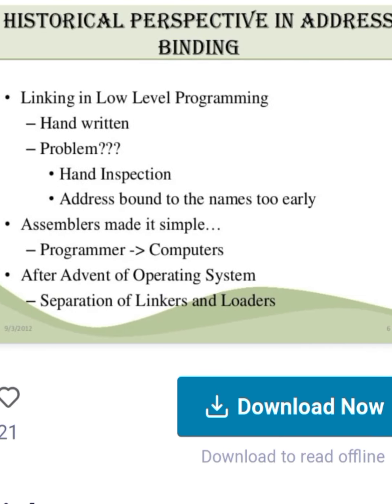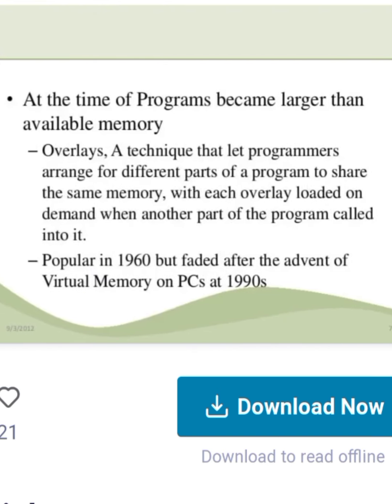A historical perspective on address binding. Linking is a low-level programming problem, with addresses bound to names. Assembler made it simple. After the advent of operating systems came the separation of linkers and loaders.